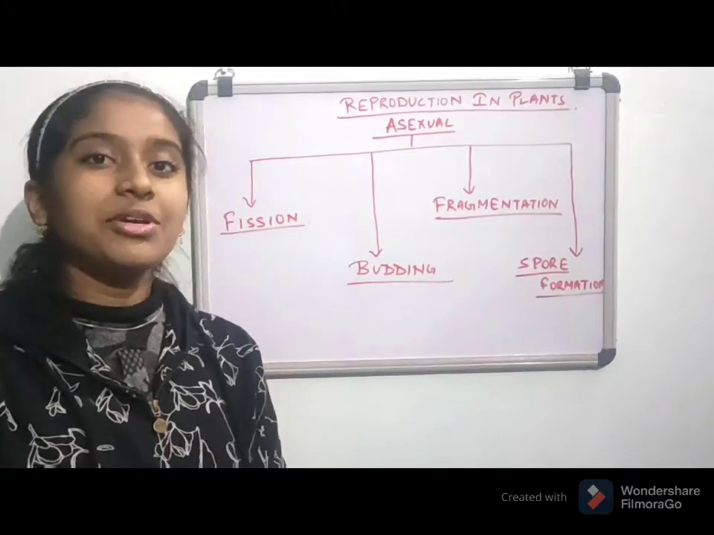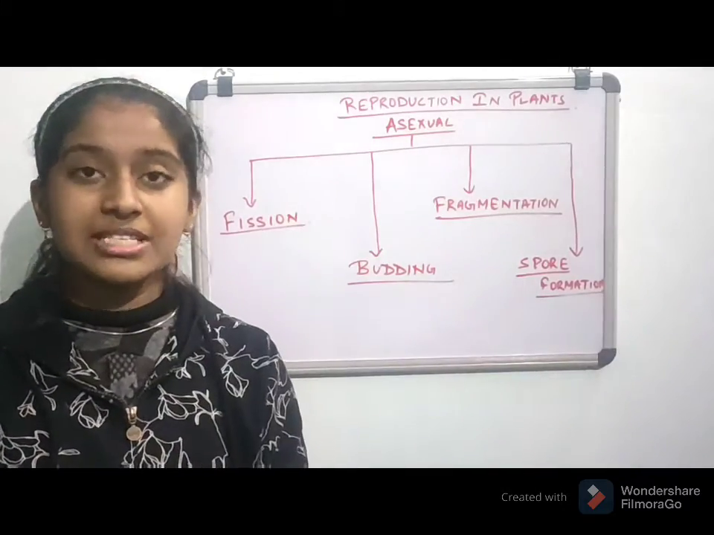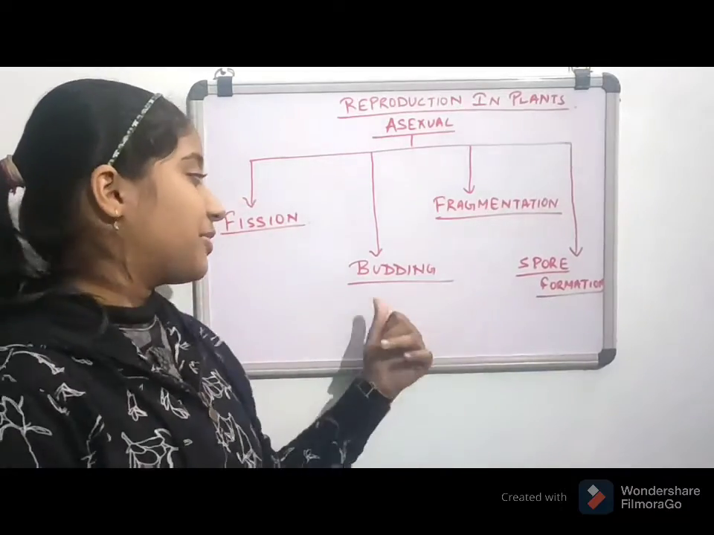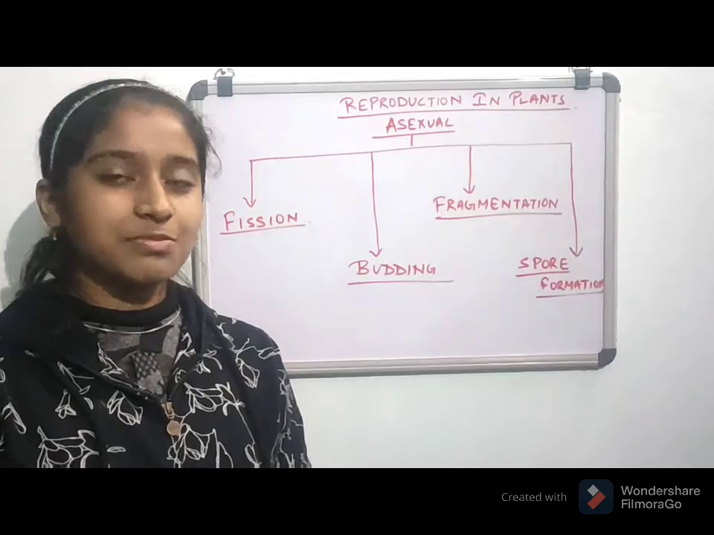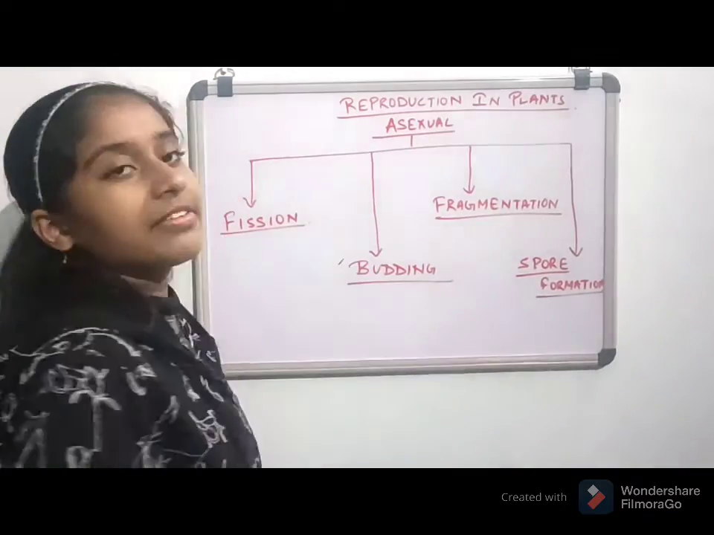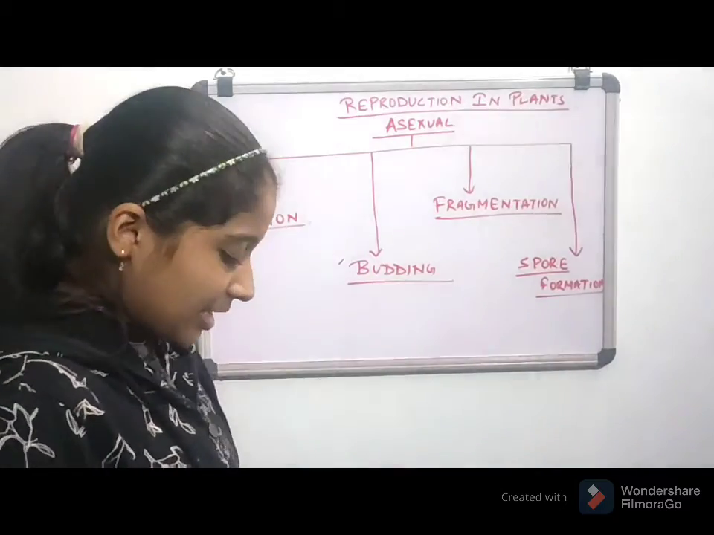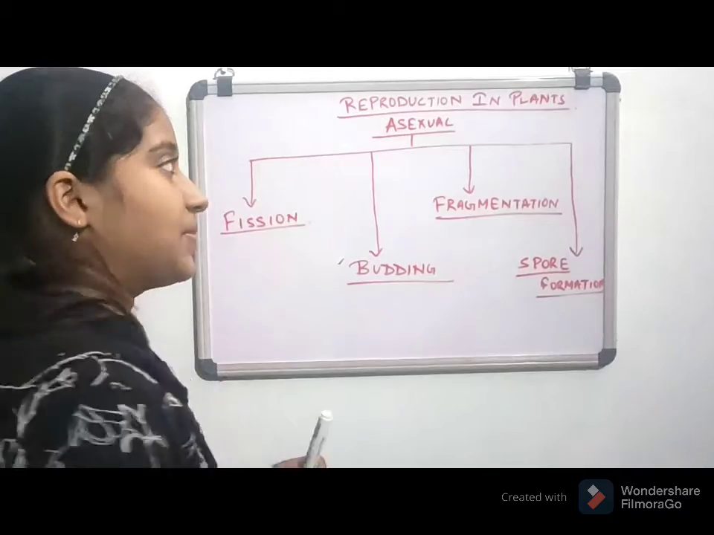In the previous video we studied fission, which is a type of asexual reproduction, and in this video we are going to study budding. If you want to see my previous video, I will provide the link in the description box. So today we are going to study budding, so let us start budding in a detailed way.